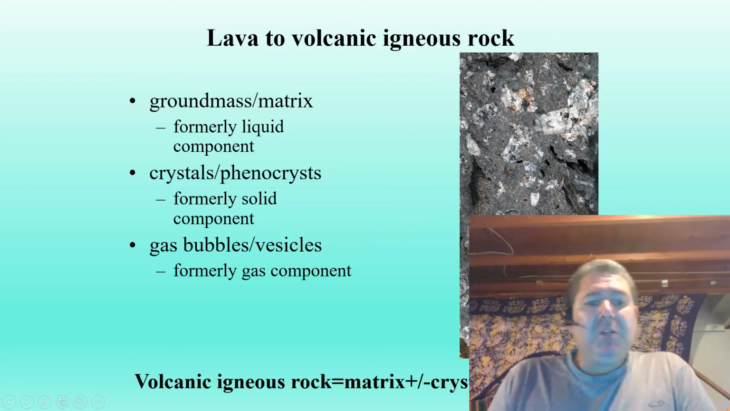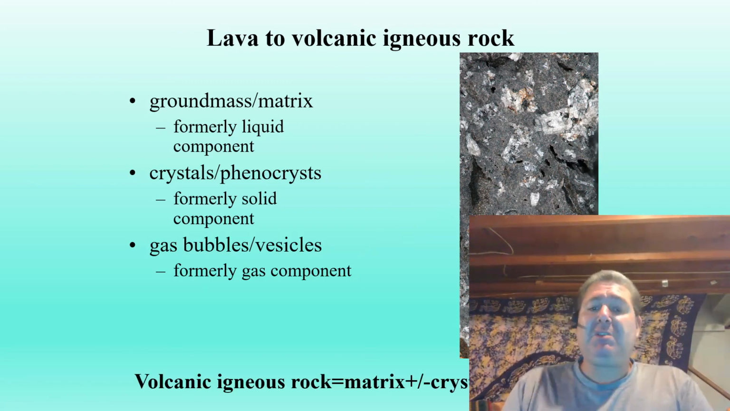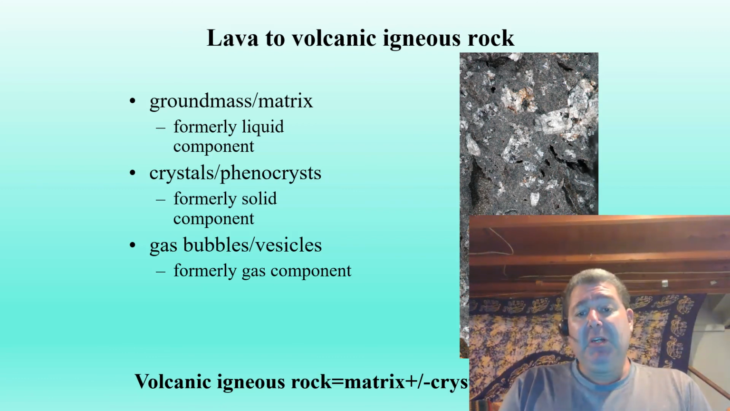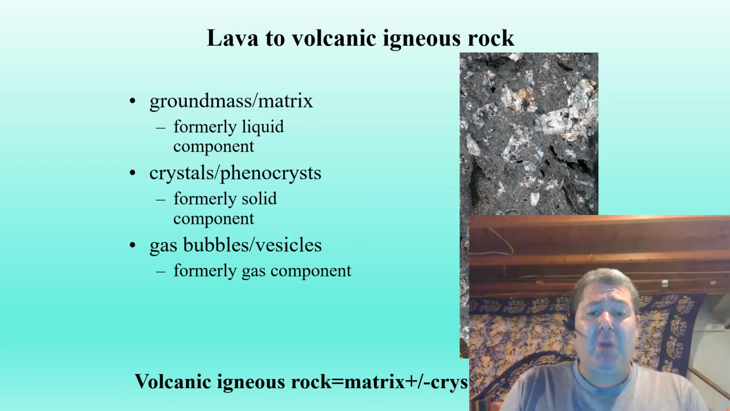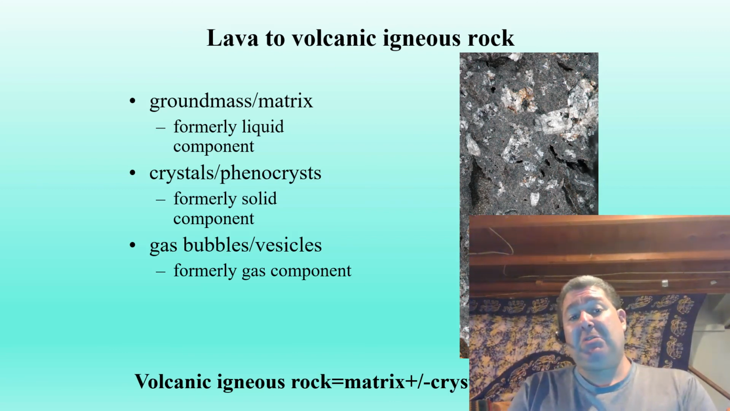So volcanic igneous rocks, we have matrix always. Sometimes we have crystals, sometimes we have bubbles, sometimes not. So volcanic rock: matrix, plus or minus crystals, plus or minus bubbles or vesicles.